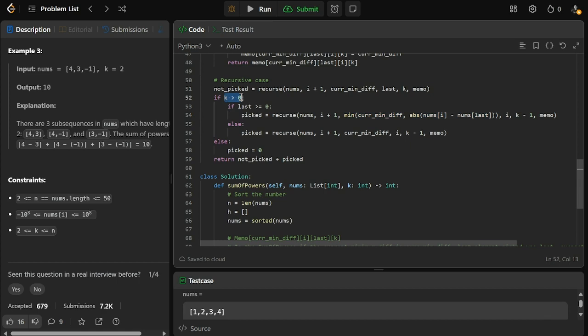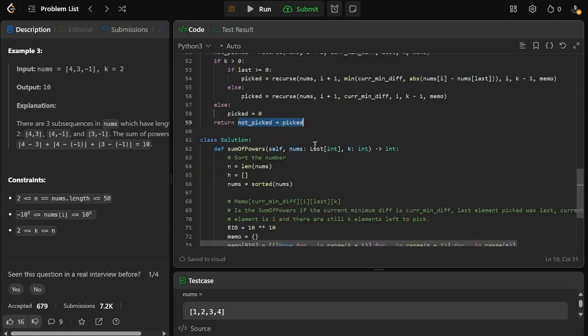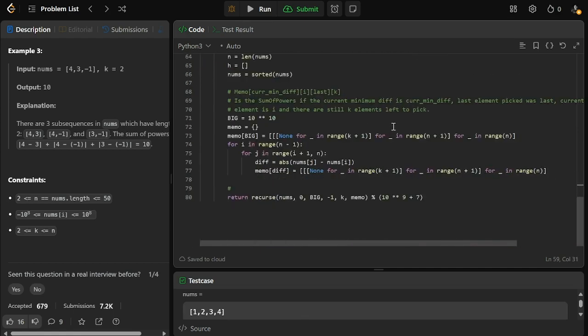Now, if we already pick all the k numbers, then there's no more to pick. So picked will equal 0. Then you only have the not pick case left. Once you do both of these, then the sum of powers is the sum of power for each case of not picked plus picked. So you just return not picked plus picked here. So yeah, that is it for the code.